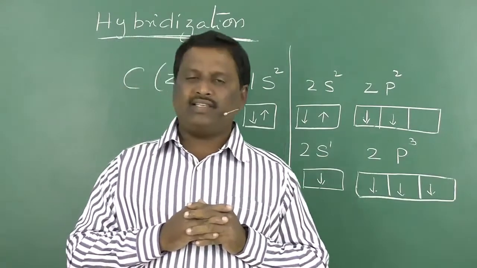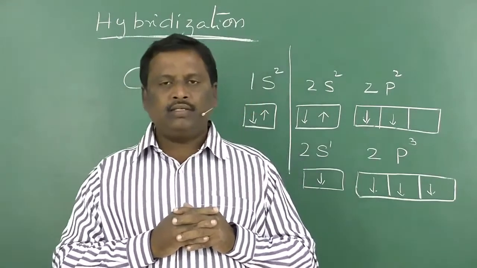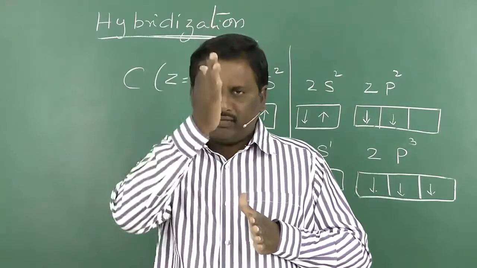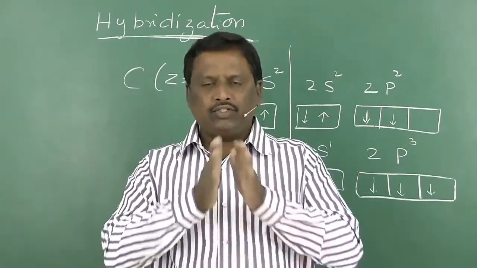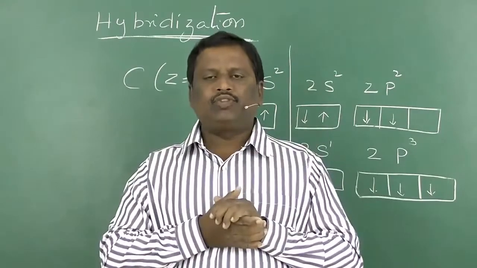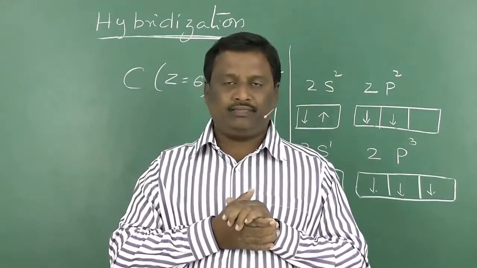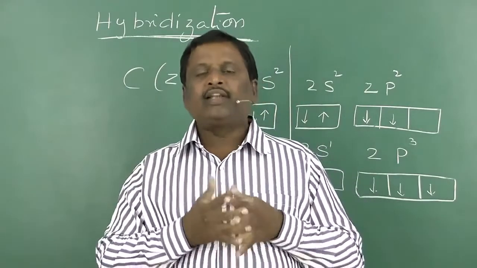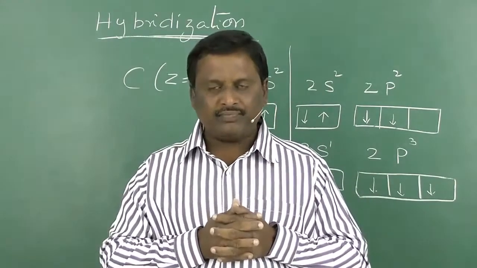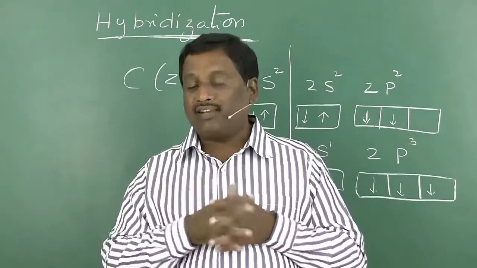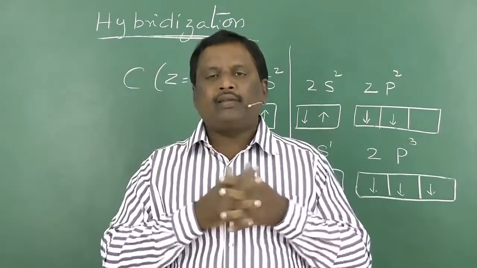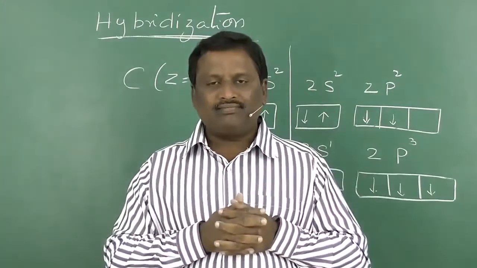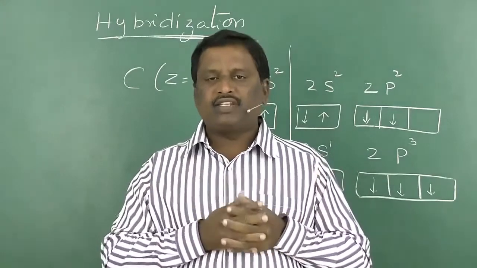What is symmetry? Symmetry means if we can divide it into two equal parts through its axis, we call it symmetry. That means if 4 bonds are there, tetrahedral is the symmetrical structure. If 3 bonds are there, trigonal planar is the symmetrical structure.